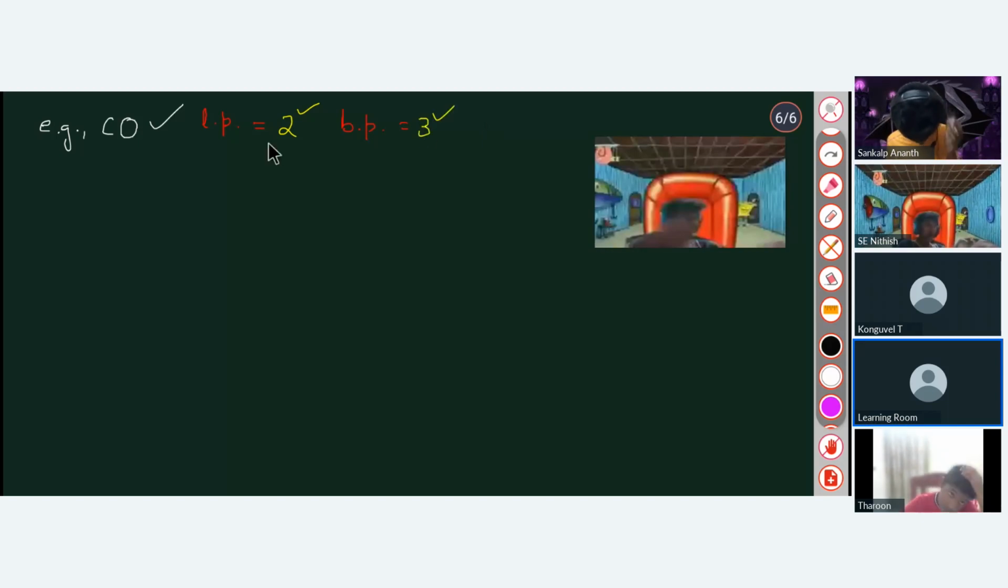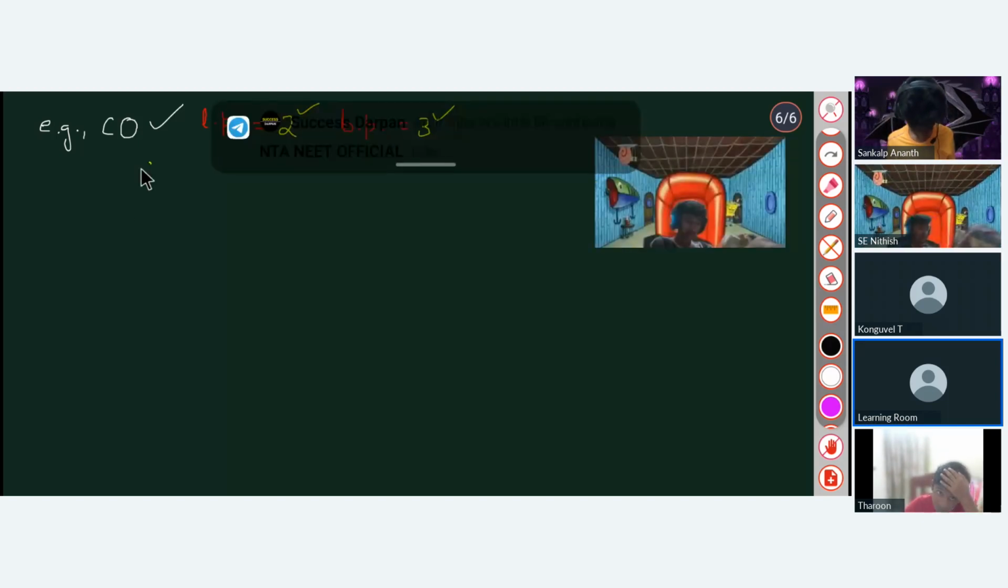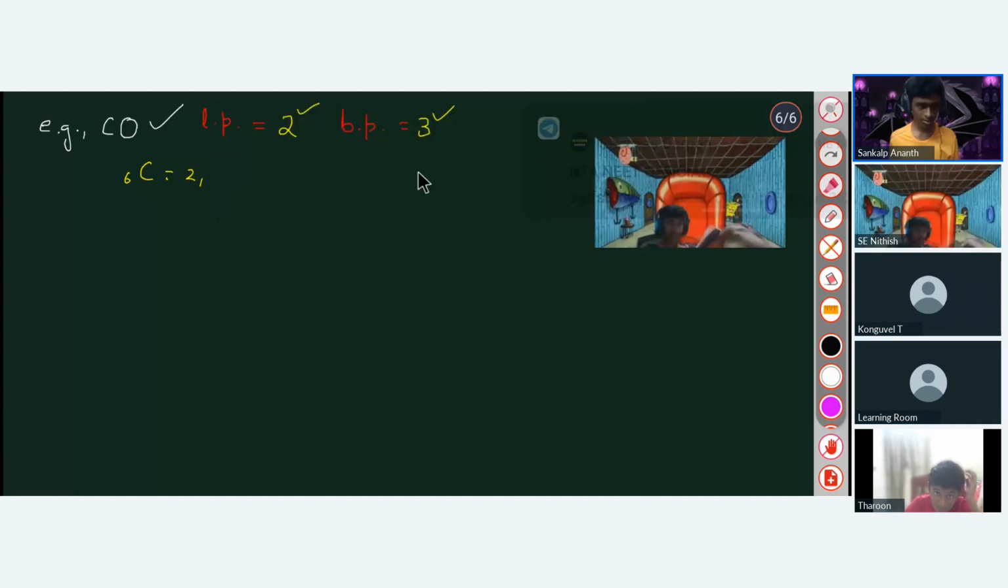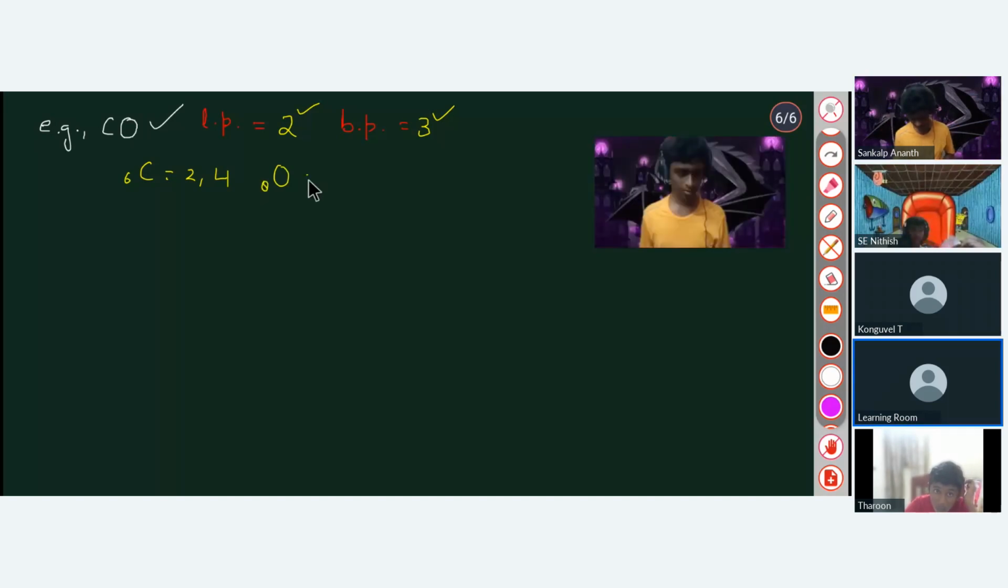Let's see how. So carbon has 4 valence electrons, right? Yes, sir. Okay, then tell me how many valence electrons are there in oxygen? 6. Exactly 6. And what we have to remember is that octet should get completed, right?